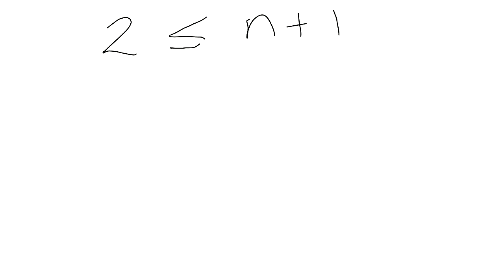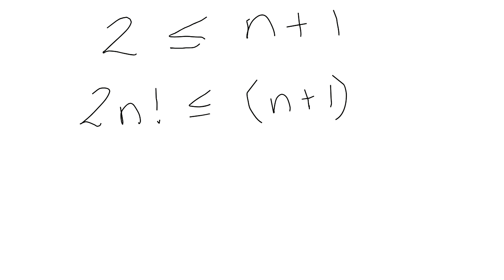So having accepted that statement, we now multiply both sides by n factorial: n factorial times the left, and n factorial times the right. But n plus 1 times n factorial is equal to n plus 1 factorial. I'm going to write it down here: n plus 1 factorial. This is equal to that.